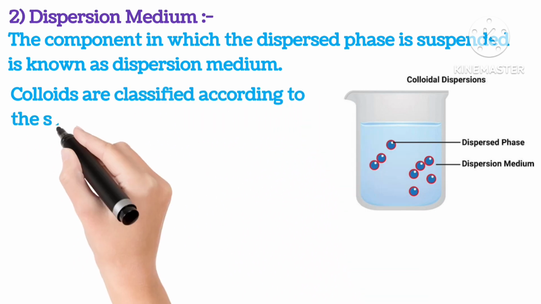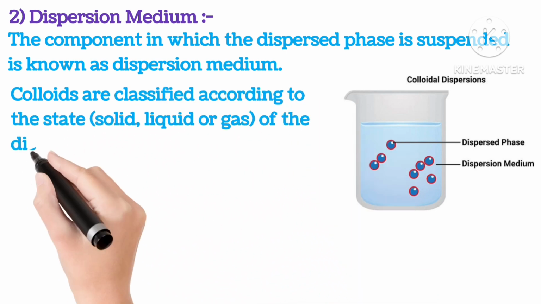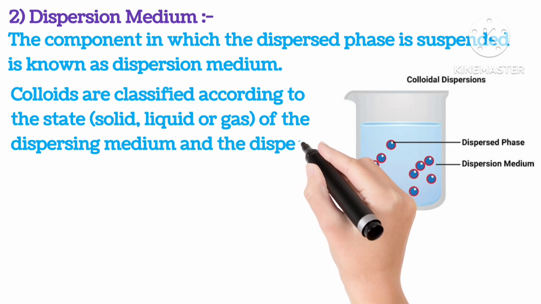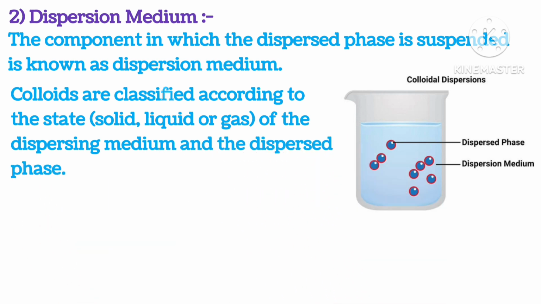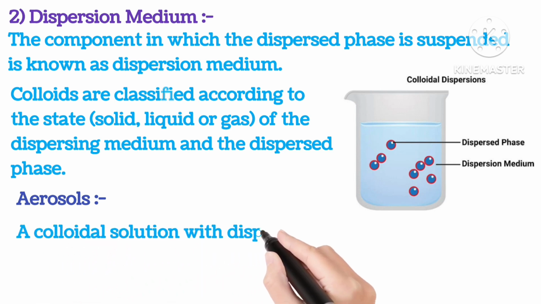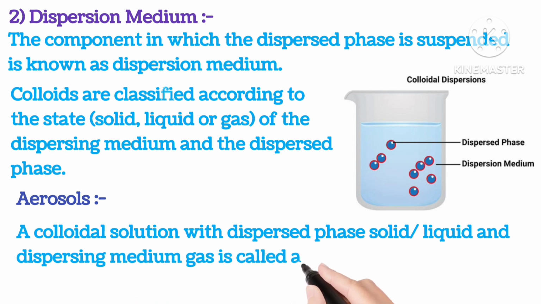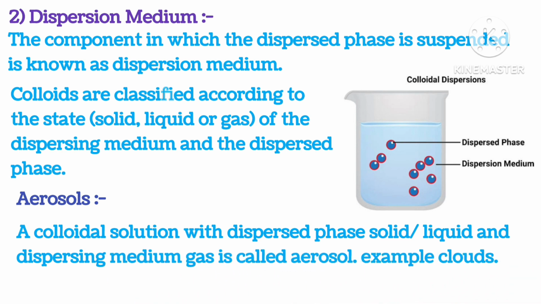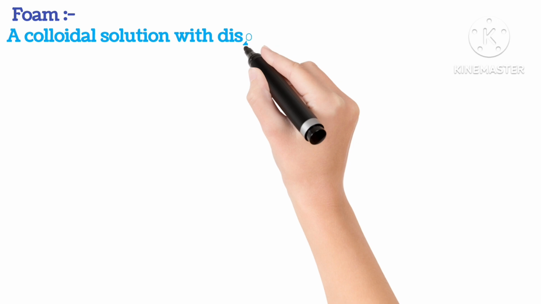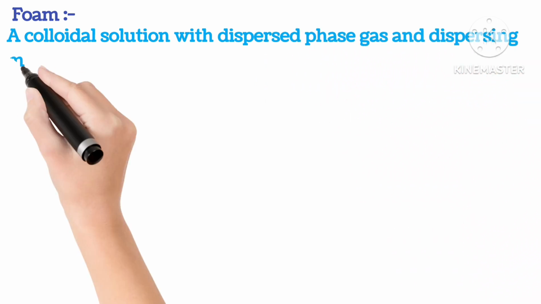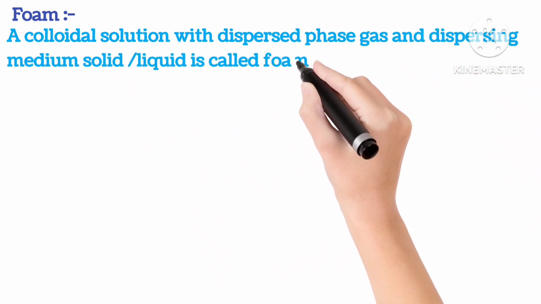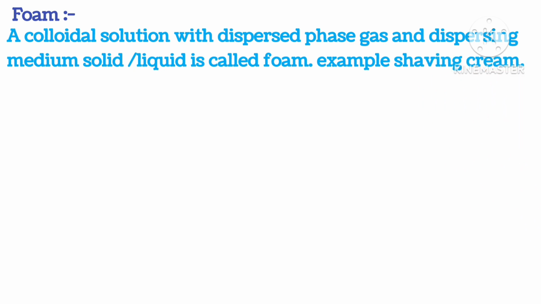Colloids are classified according to the states of solid, liquid or gas of the dispersing medium and dispersed phase. Aerosols. A colloidal solution with dispersed phase solid or liquid and dispersing medium as gas is known as aerosol. Example, clouds. Foam. A colloidal solution with dispersed phase gas and dispersing medium as solid or liquid is called foam. Example, shaving cream.